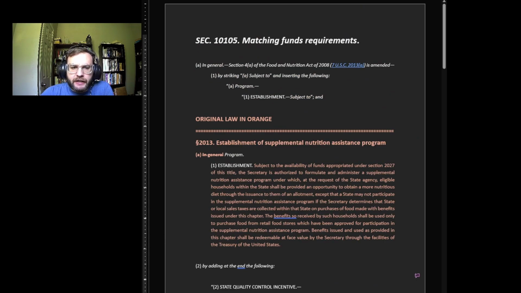All right. This is section 10105 of the Big Beautiful Bill. It says matching fund requirements. Essentially, this is to cut down on SNAP fraud or food stamp fraud. So we'll get into it.